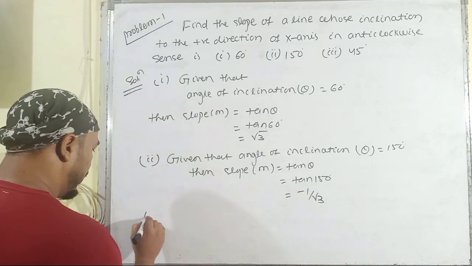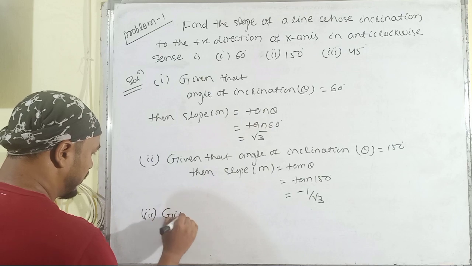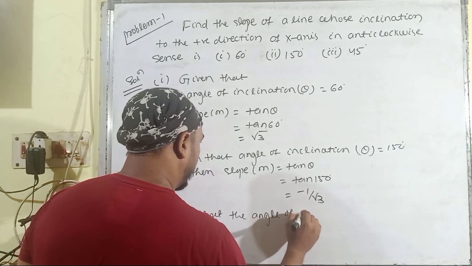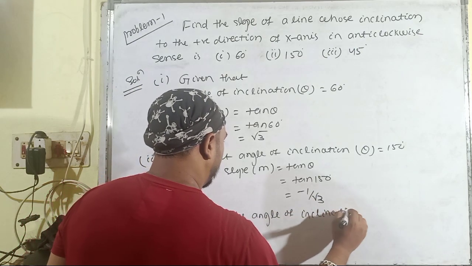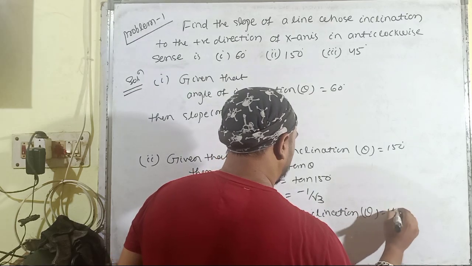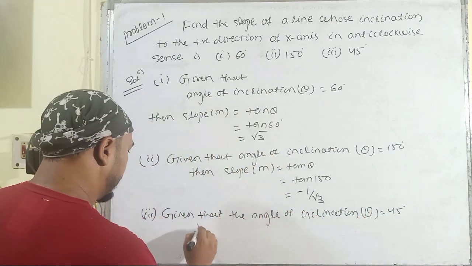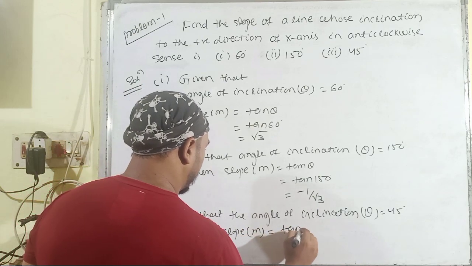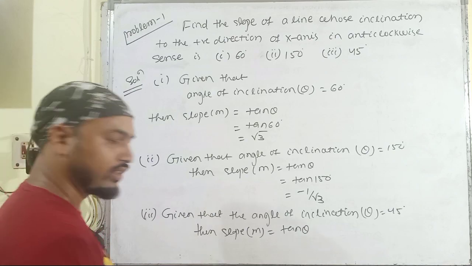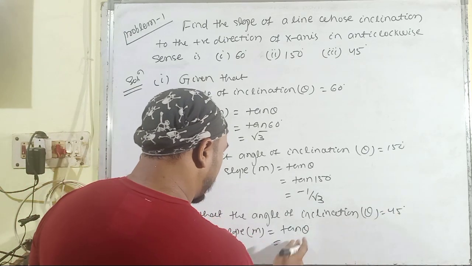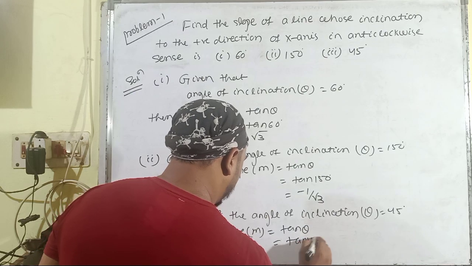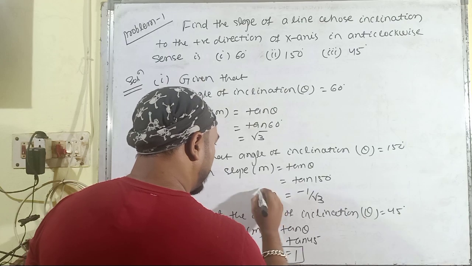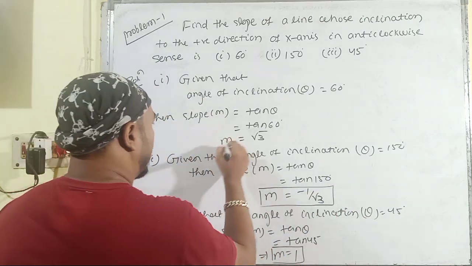Then in the third one, given that the angle of inclination theta is equal to 45 degrees, the slope m is defined as per the formula as the tangent of the angle of inclination, that is tan theta. By putting the value of theta here, we have tan 45, that implies m is equal to 1. So these are the required slopes for the respective angles of inclination.